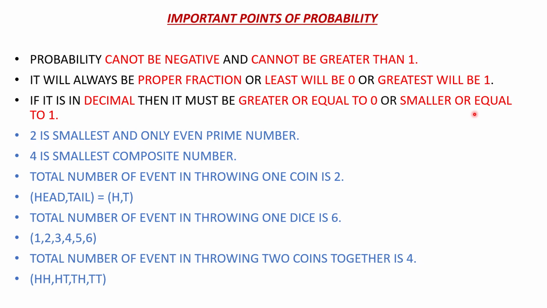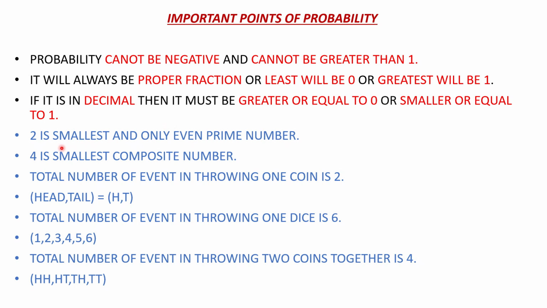Means so many formats you can see in probability, in decimal form, in fractional form, but you have to decide whether the given form is for probability or not. Because if it is 15 by 4, it will not be treated as probability, okay, because this fraction is greater than 1. And in terms of decimal, if it is 1.2, it will not be treated as probability because it should be less than 1 and greater than 0. Negative numbers also we cannot take as probability of any event, okay.